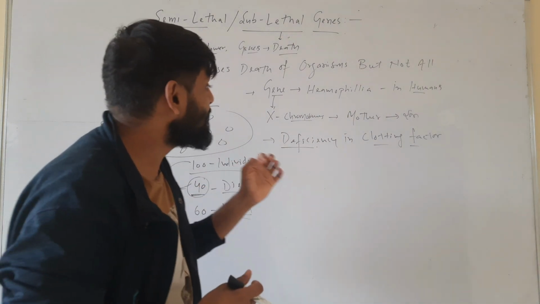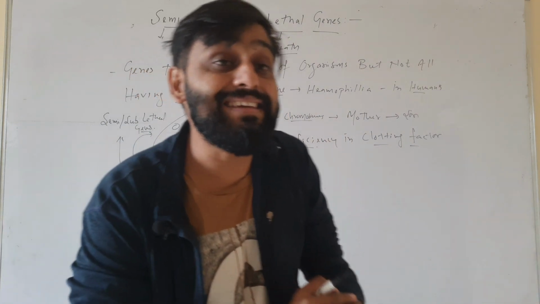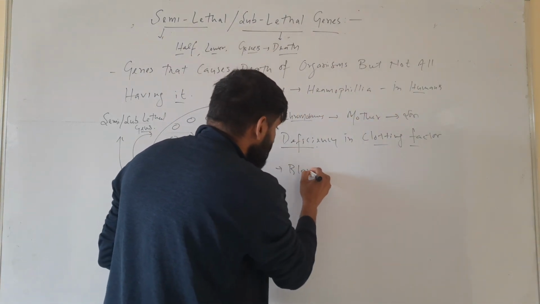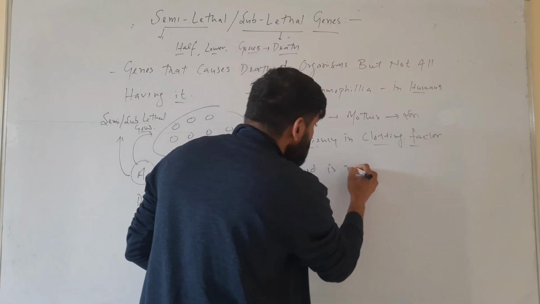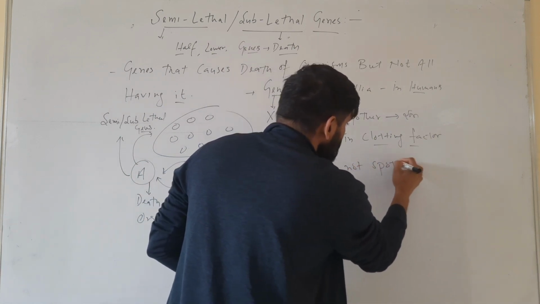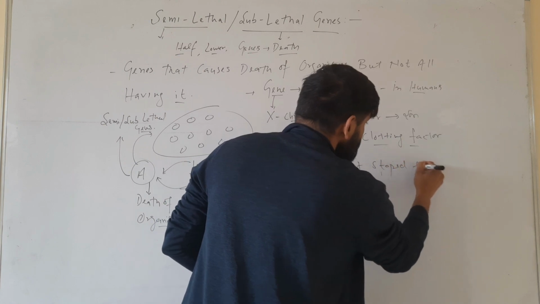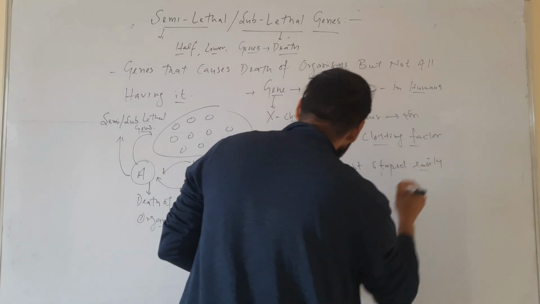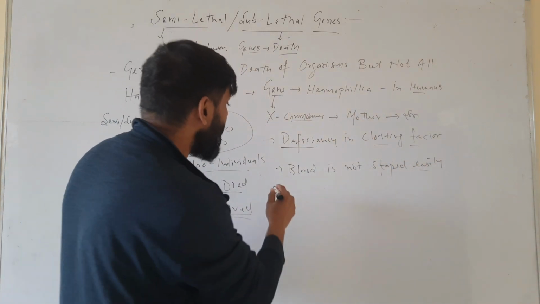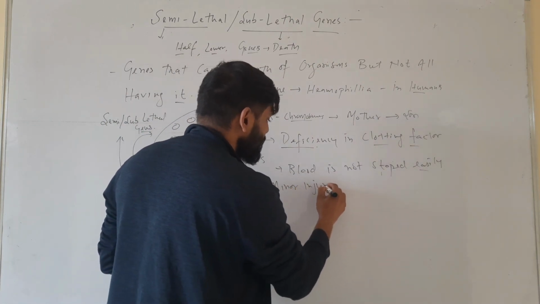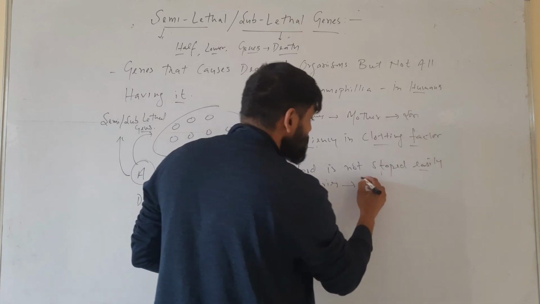That means if he or she has any injury, blood is not stopped easily. In this case, even minor injuries can cause death.